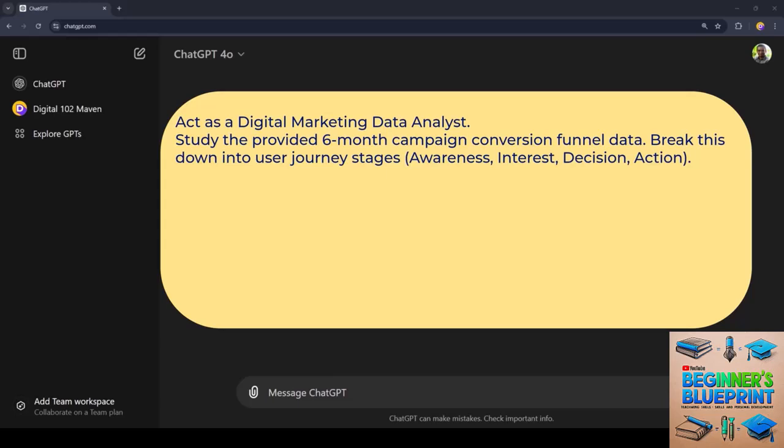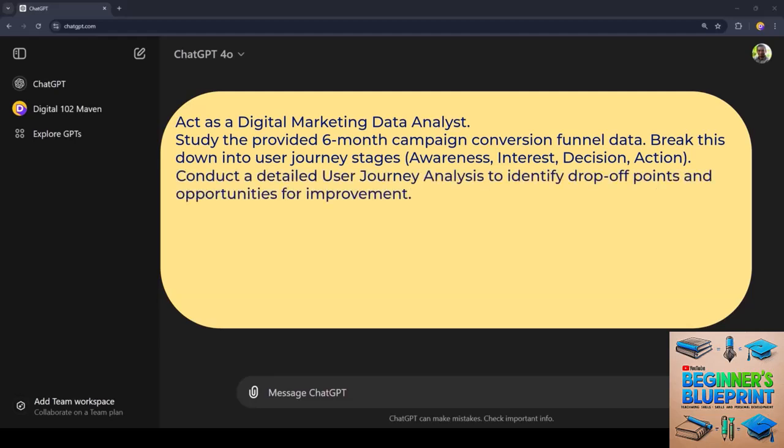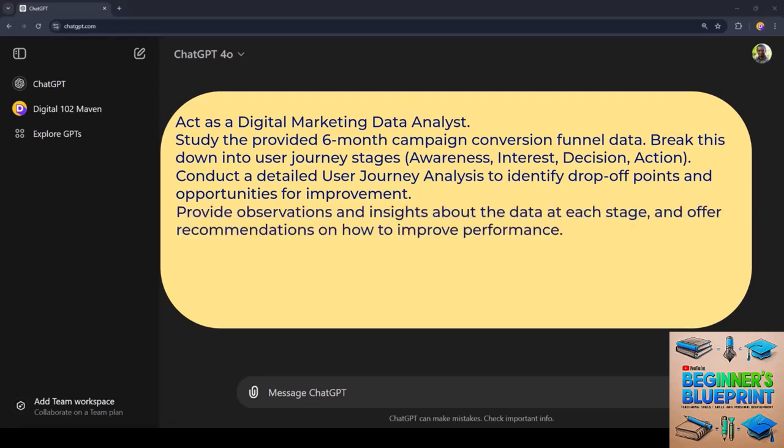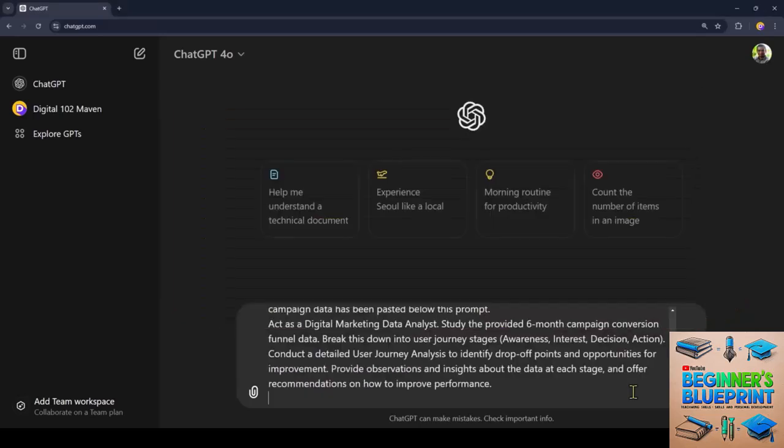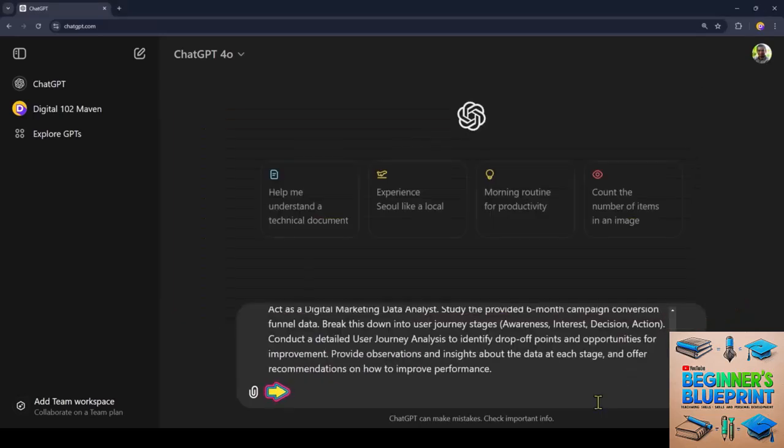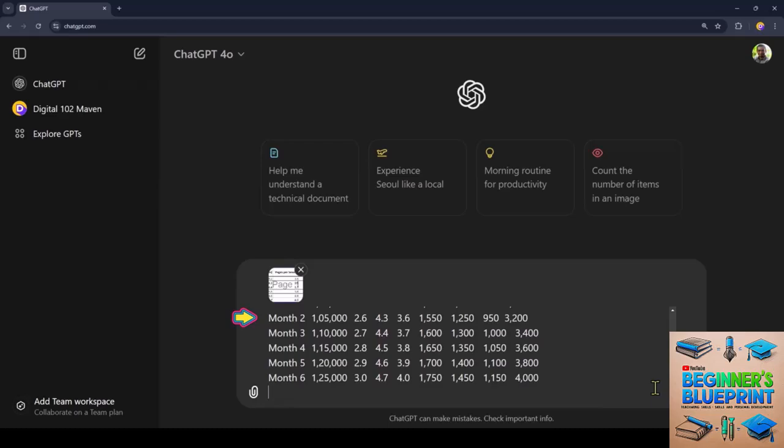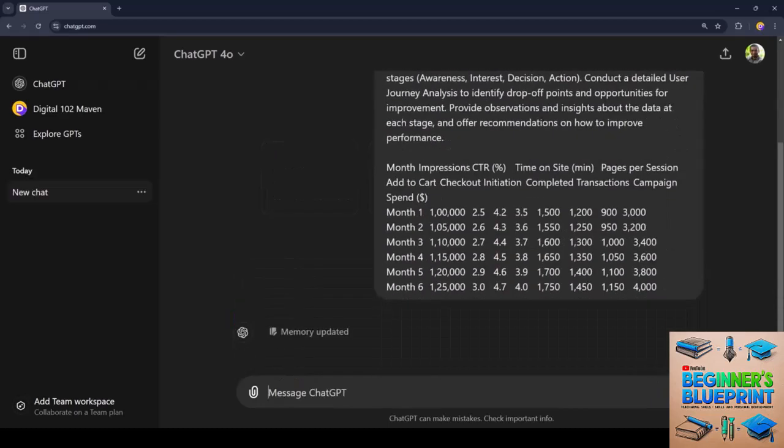Study the 6-month campaign conversion funnel data. Break this down into user journey stages: awareness, interest, decision, action. Conduct a detailed user journey analysis to identify drop-off points and opportunities for improvement. Provide observations and insights about the data at each stage and offer recommendations on how to improve performance. Here's the prompt. I've copied the table and I'm going to paste it in here. Now I'll let ChatGPT analyze this.